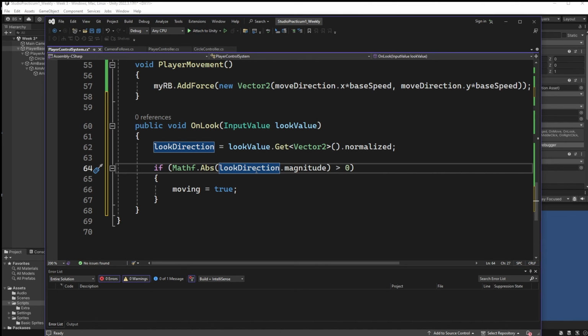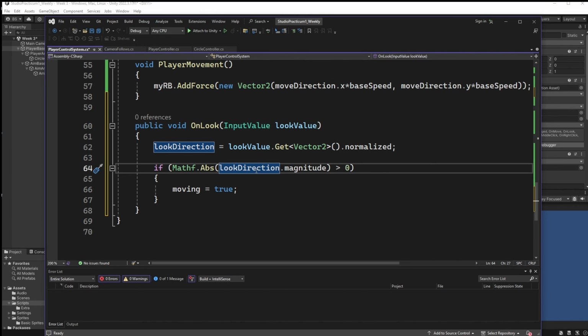So if you let go, just like when we let go of the stick in the case of movement, when you let go of the stick and the stick returns to its default state of 0, the object itself no longer applies the force, and it stops moving. We're not going to do the same thing with the look. Instead, with the look, we're just going to read the stick, what direction it's facing, update it whenever there's movement within the stick. But if it returns to 0, we're not going to have it spring back to some default location. It'll continue pointing in the direction that we want to go. That's how we're going to set it up for now. Maybe we don't want to keep it that way, but that's how we're going to set it up for now.